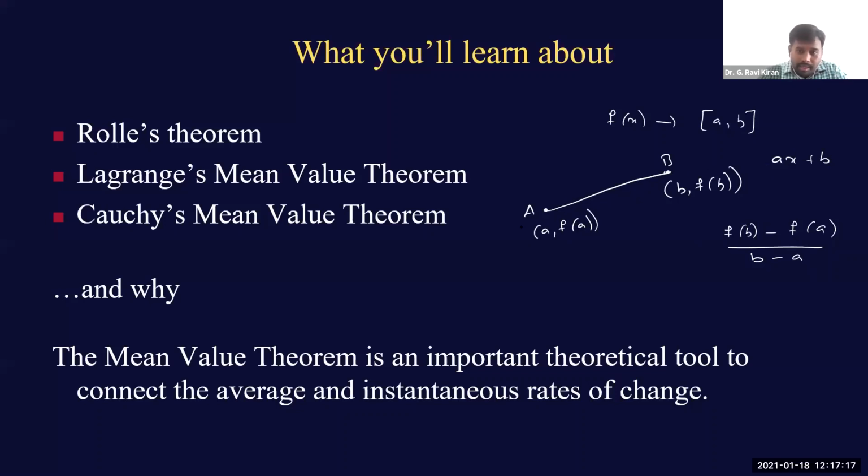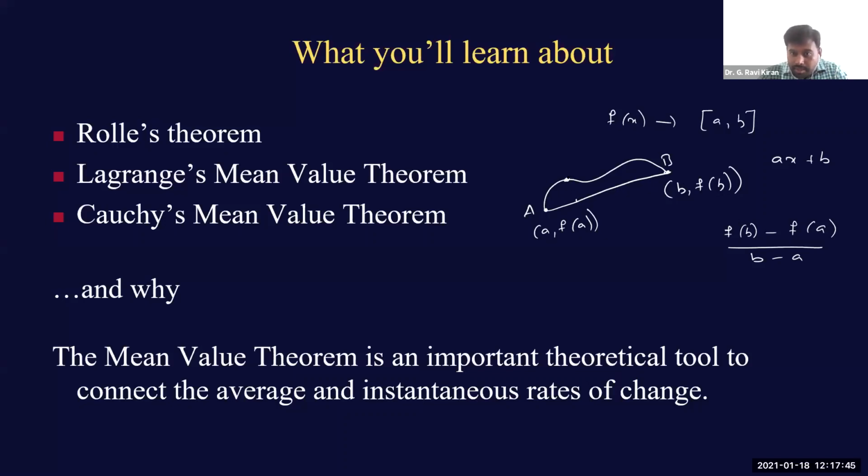In other way, normally the function may move in any arbitrary direction. It may not be linear every time. But when the function moves from point A to point B in an arbitrary path like this, then you cannot calculate this average change. Instead, you can calculate the instantaneous change at any particular point C on this real line.